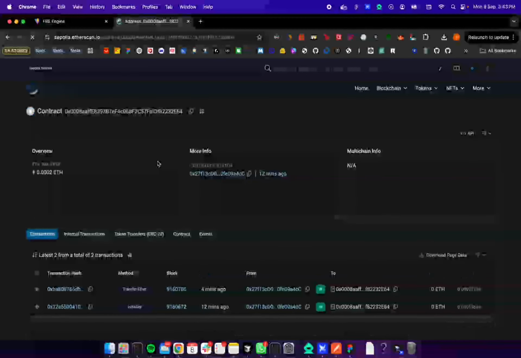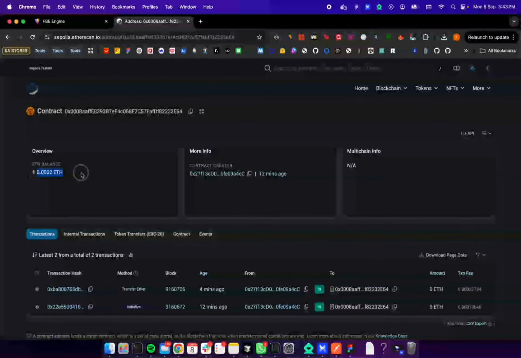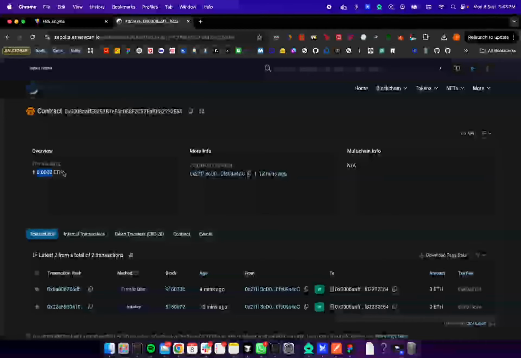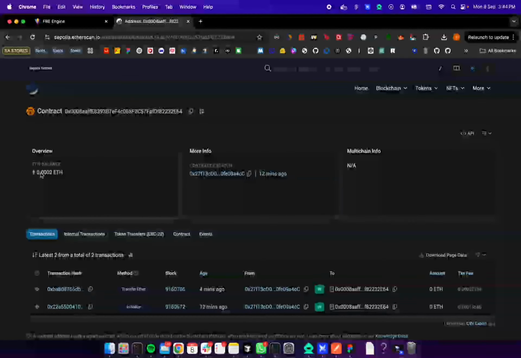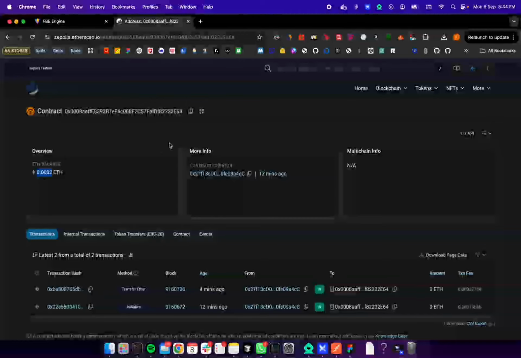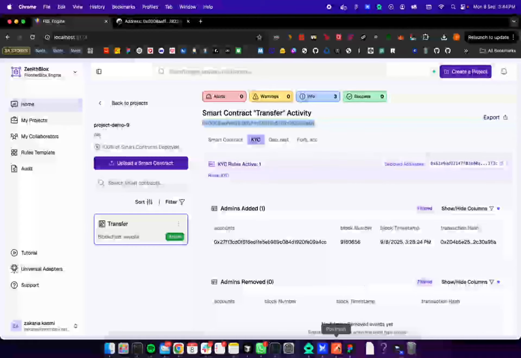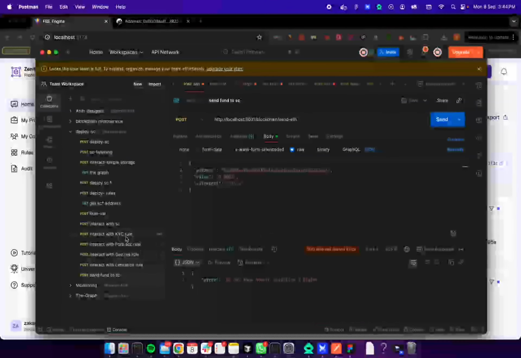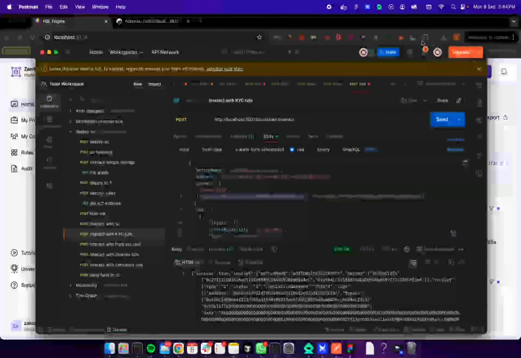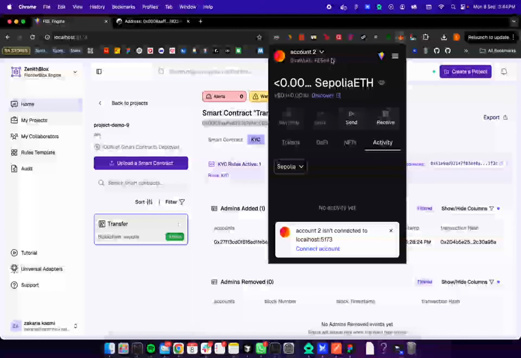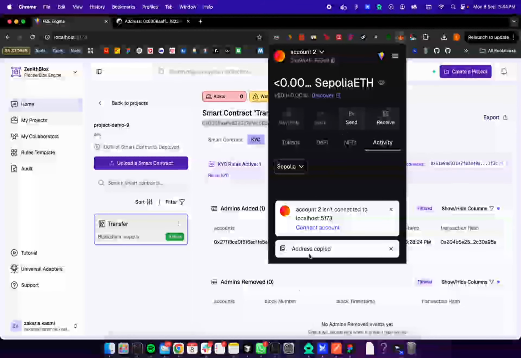Okay, and we have added some coins to the smart contracts. You can now transfer this amount to a different wallet. So let's transfer to my secondary account. So I'm going to transfer.